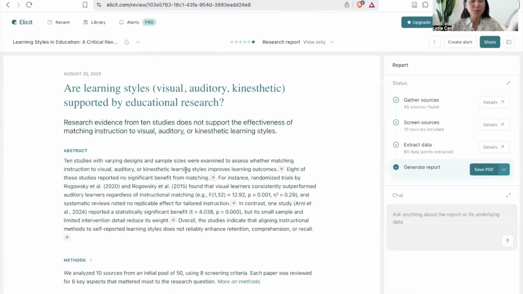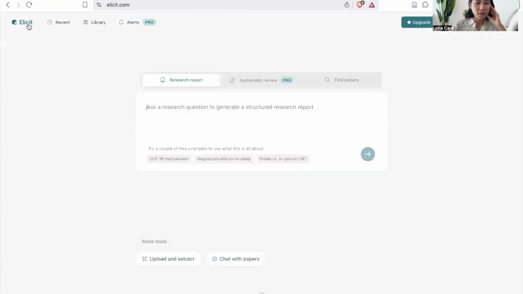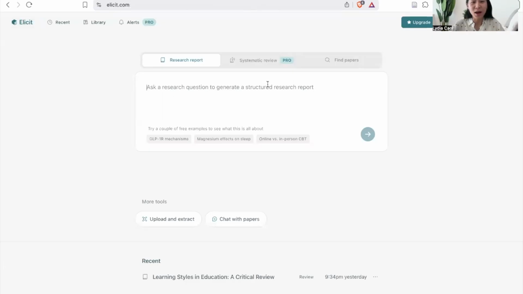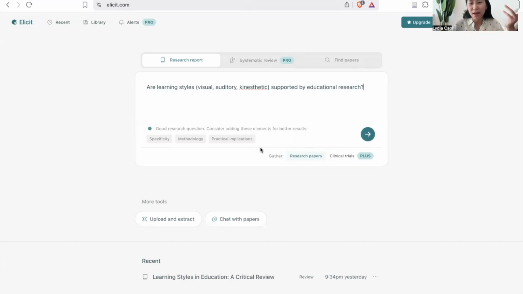So similarly, Elicit is another tool that's actually built just for research. Similarly, you ask a question here and it tells me here is a good question and consider adding these elements. Because it's specifically built for research, it asks some really researchy questions. So you might want to say, I want studies that use a particular methodology, or I want empirical evidence versus